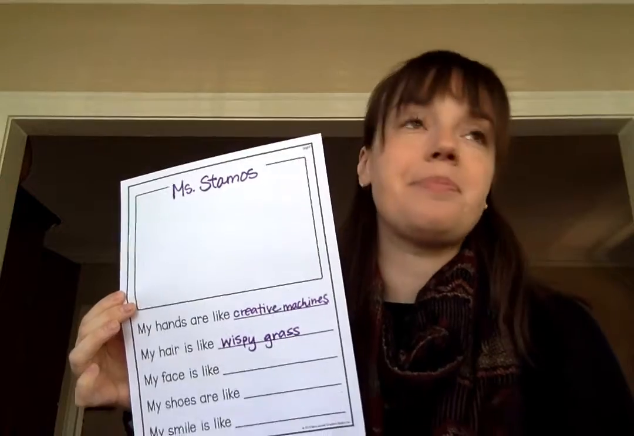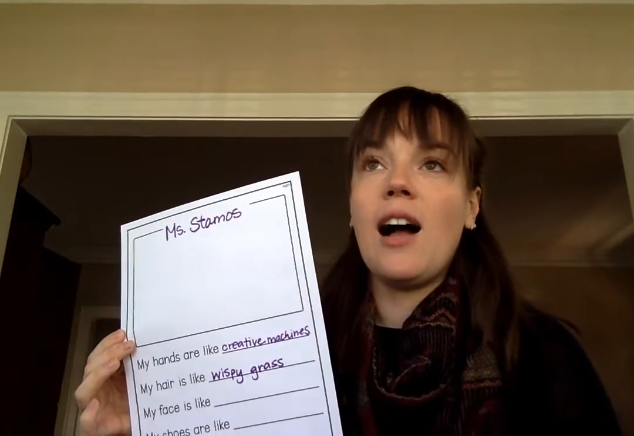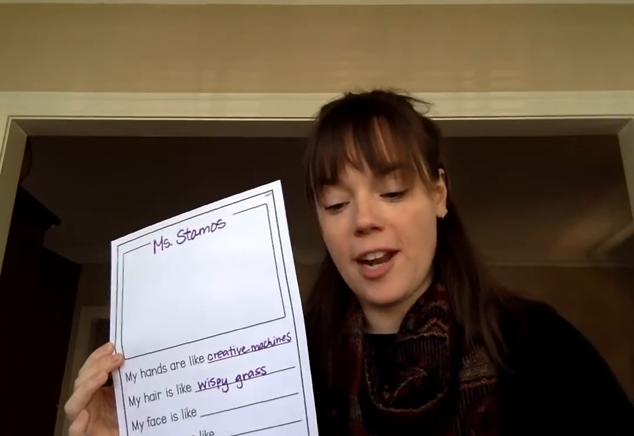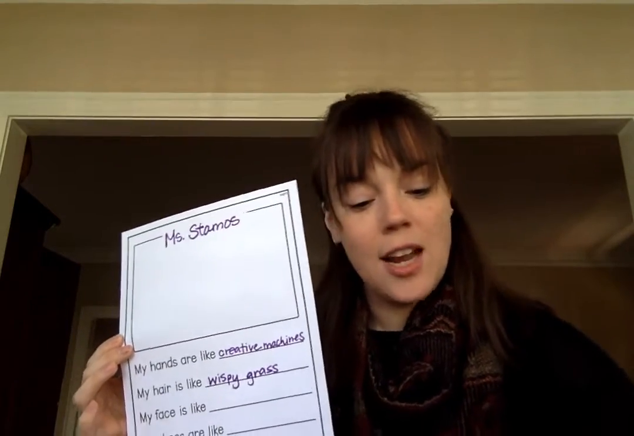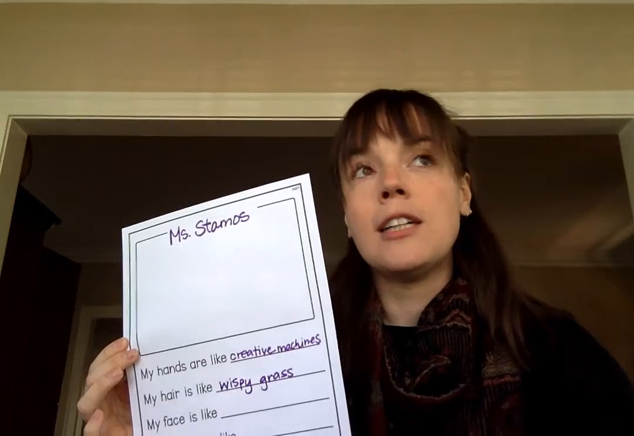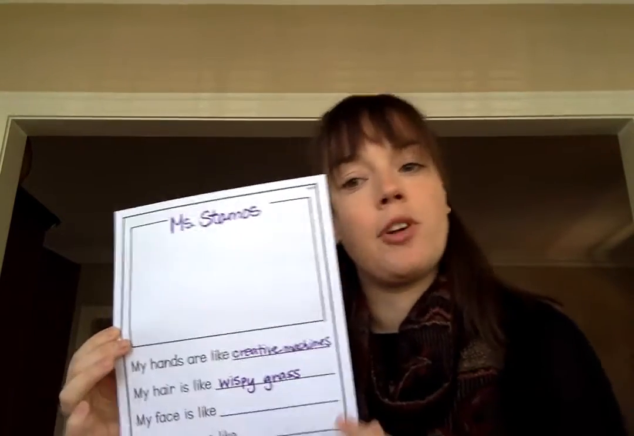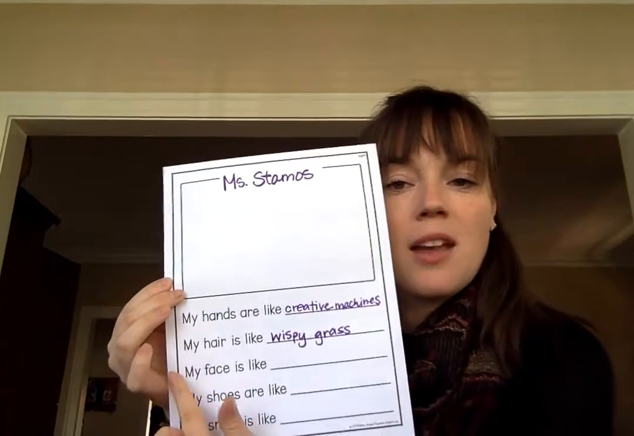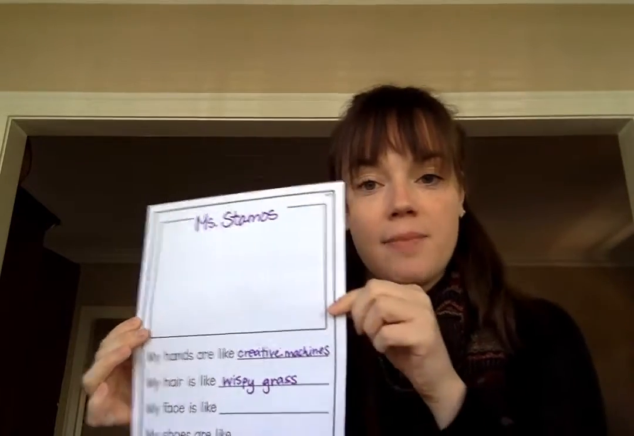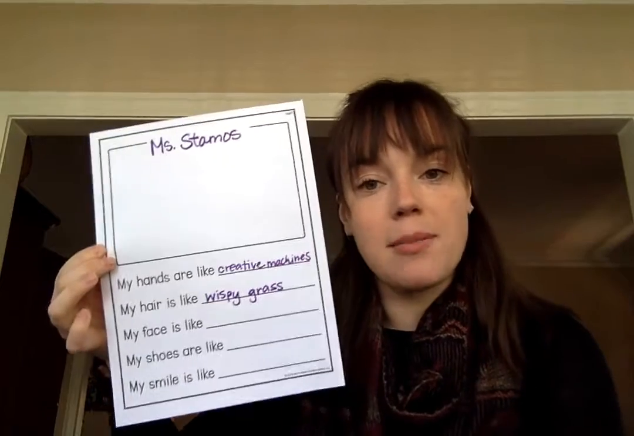You could be more literal. That means actually say what your hands are like. So you could look at your hands and say, my hands are like wrinkly, or my hands are like smooth pebbles, or however you'd like to describe your hands. My hair is like wispy grass. And then I would go on to describe the rest of my features.